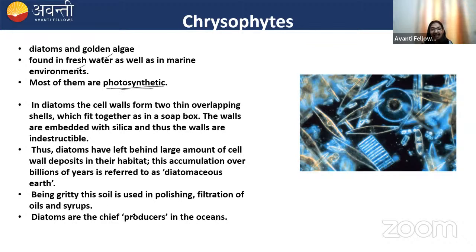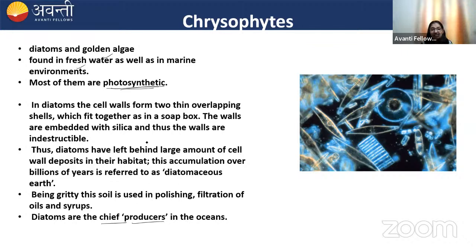Remember this: diatoms are the chief producers. Chief because they are present in abundance in nature. They are present in a very large quantity in the ocean. Second, they are producers because they perform photosynthesis. So they are known as chief producers.